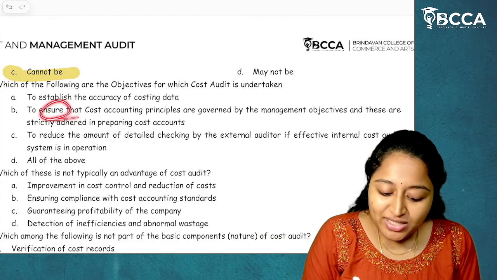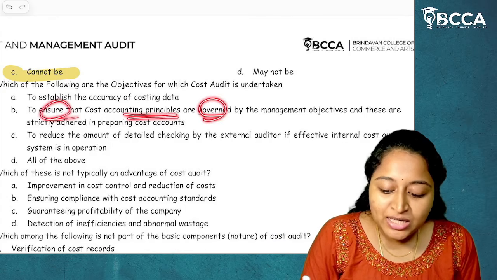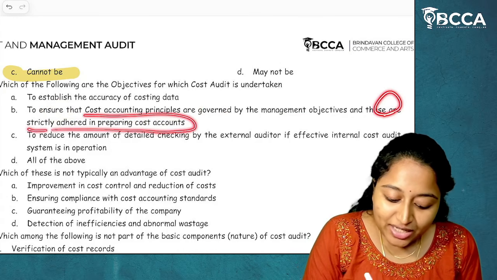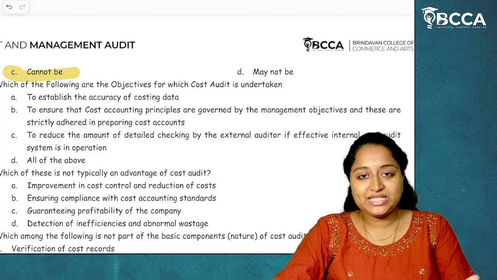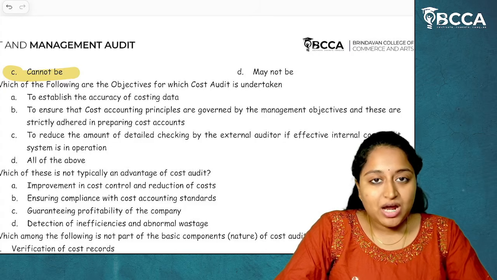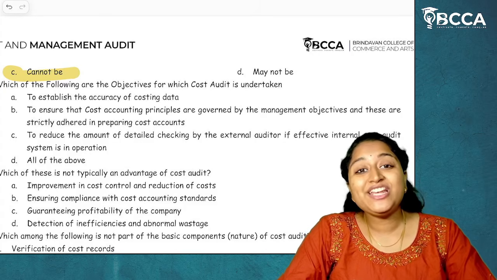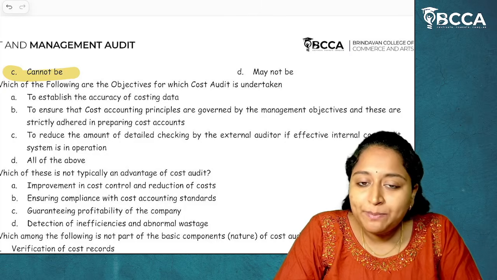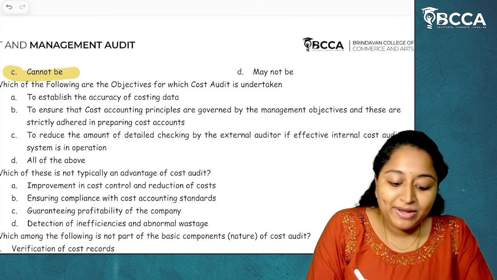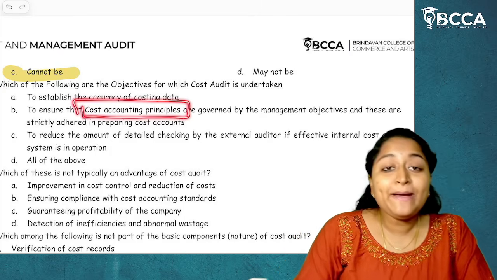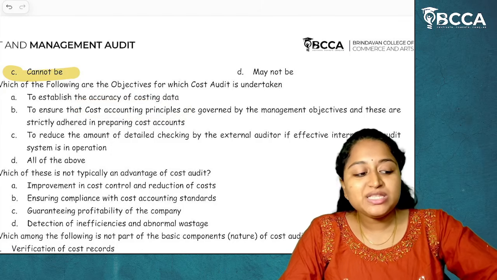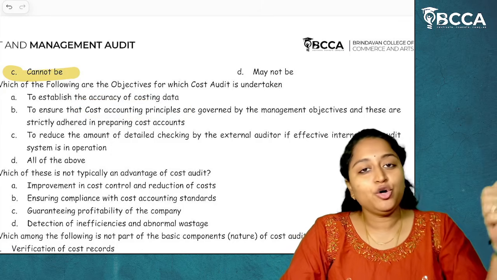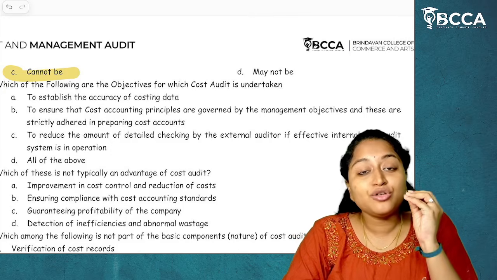Next, to ensure that the cost accounting principles governed by the management objectives are strictly adhered to in preparing cost accounts. Yes. What are cost accounts? Nothing but the cost information, cost records. How do cost records have to be prepared? Cost records have to be prepared by following all the cost accounting principles. To verify whether the principles are being followed or not, we'll go for cost audit. Second point is also correct.